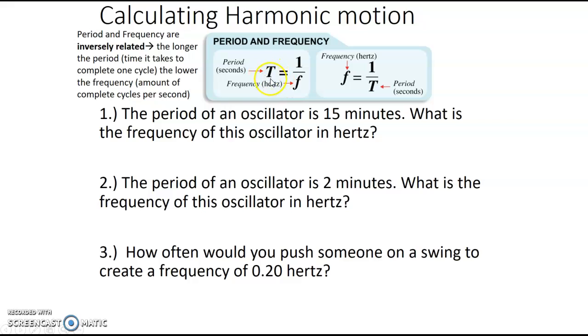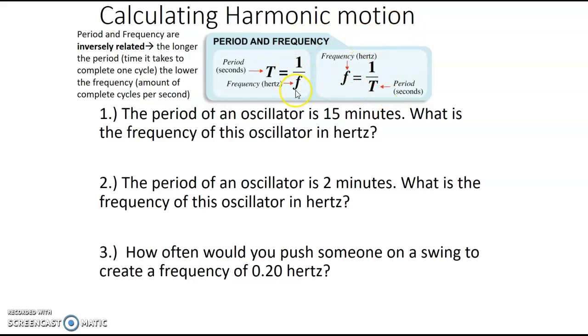We looked at these formulas last time, so remember they're inversely related, the period and the frequency. Period is the amount of time it takes to complete one cycle. The smaller the period, so the less time it takes, the bigger the frequency is going to be, the more cycles you're going to see in a 1 second time period. If a pendulum is swinging faster, it takes less time to complete one back and forth motion, and you see more cycles in a 1 second time period. So they're inversely related.